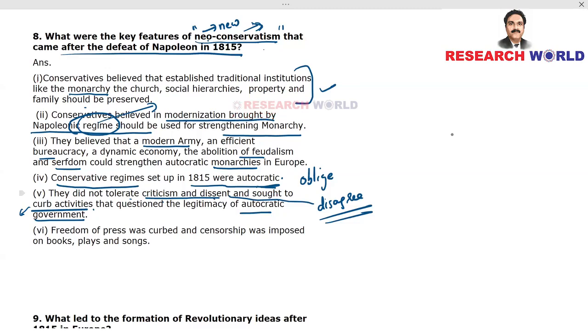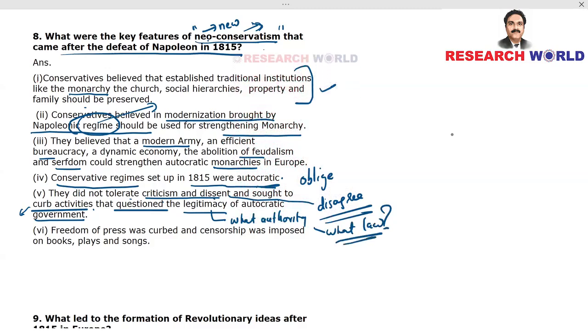What activities? Those activities that questioned the legitimacy. Legitimacy means under what authority or under what law you are ruling this country. Who gave you the authority to rule us? That kind of question is called asking for the legitimacy of autocratic government.